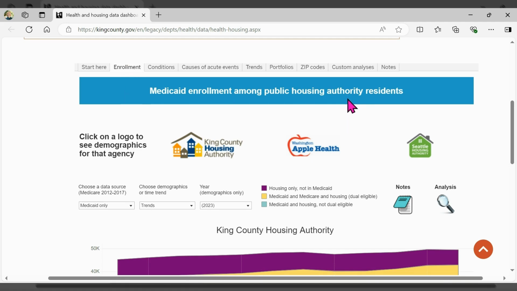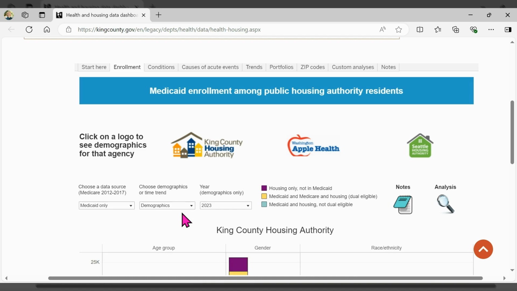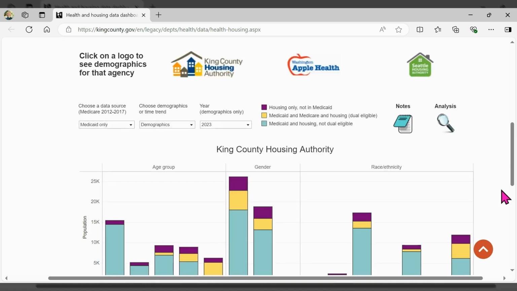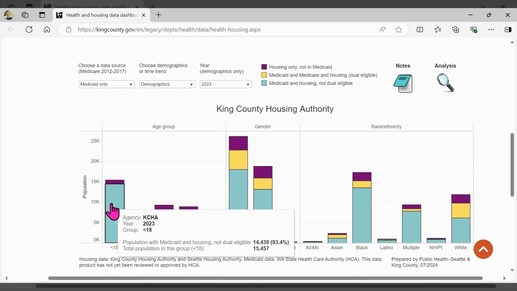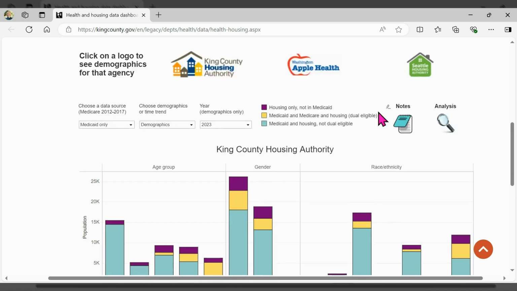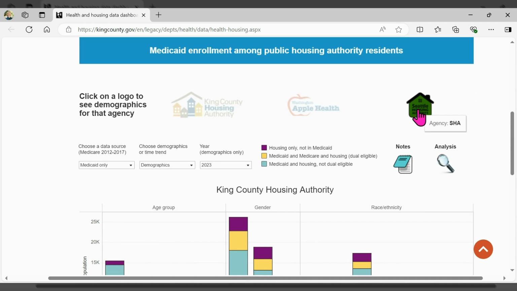In the Data Source menu, choose to view data from Medicaid alone or both Medicaid and Medicare. You can also view trends over time or demographic data. If you choose demographics, you can select a year. Click on Seattle Housing Authority to view data for its residents.